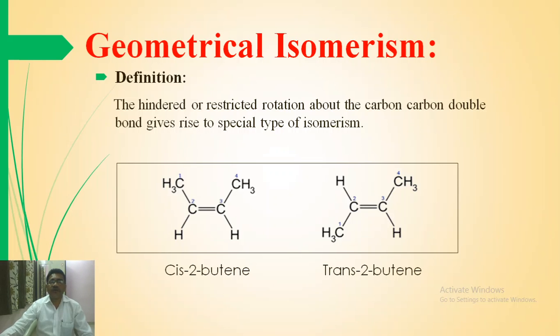These are called geometrical isomers, and the phenomenon is known as geometrical isomerism. There are two types of geometrical isomers. First is the cis isomer and second is the trans isomer. If the two similar groups are present on the same side of the carbon-carbon double bond, it is called the cis isomer, and if the two similar groups are present on opposite sides of the carbon-carbon double bond, it is called the trans isomer. Therefore, butene shows two isomers.